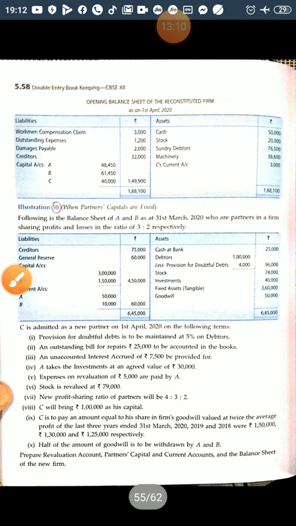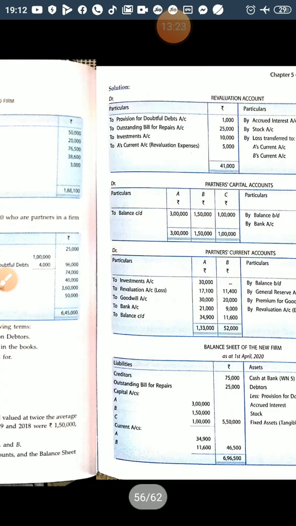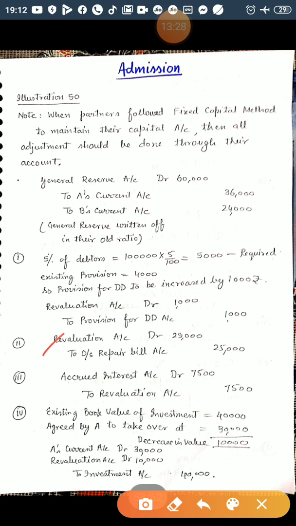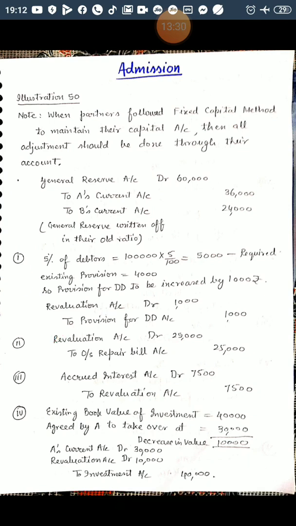Now next is outstanding bill for repairs 25,000 is to be accounted in the books. So outstanding bill, this is an unrecorded liability. Unrecorded liability is a loss for the business. So the journal entry is revaluation account debited to outstanding repair bill account, right?